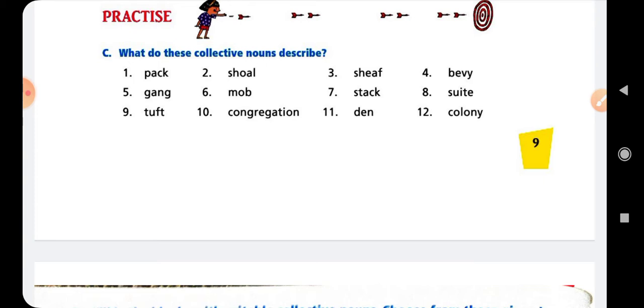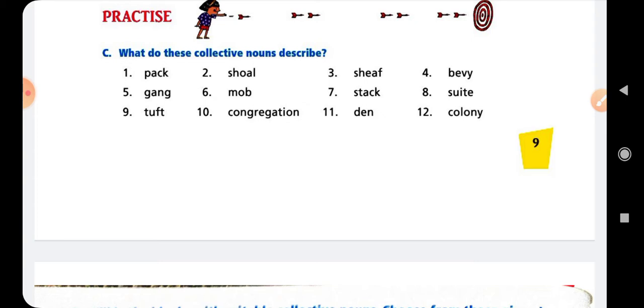Next is mob. The next word is mob, and it is a group name. So what word will be added with the mob? It is rioters. Okay, rioters. It means mob of rioters, and the spelling of rioters is R-I-O-T-E-R-S.